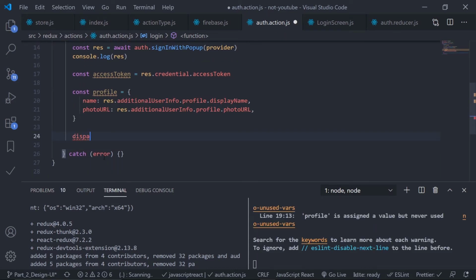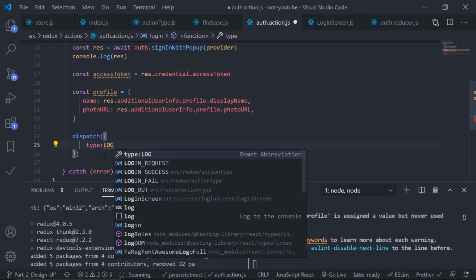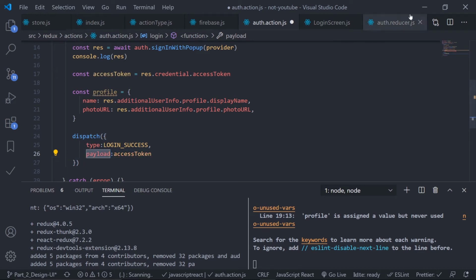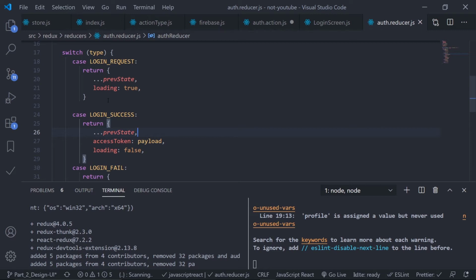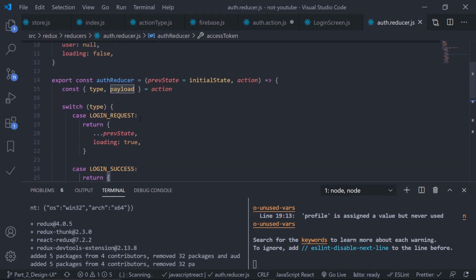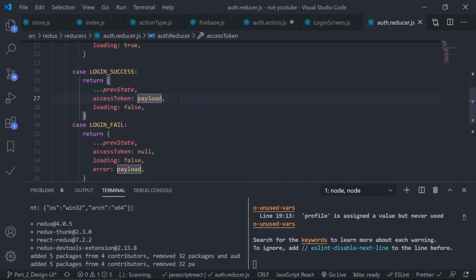Let's now dispatch this. Dispatch what? My login is success, so that's why I'll fire the login success type. This object is called the action, that's it. So type is login success, please, yes, auto imported, and then the payload is my access token. So when this login success is fired, inside this auth reducer I'm catching this login success and then returning a new state, so the access token is coming as the payload. That's why I'm just destructuring the payload and then setting the access token.